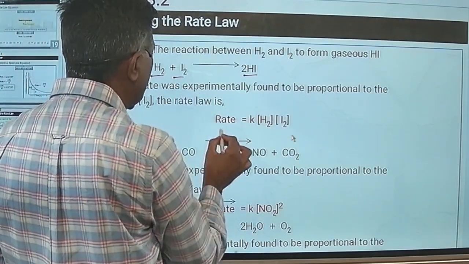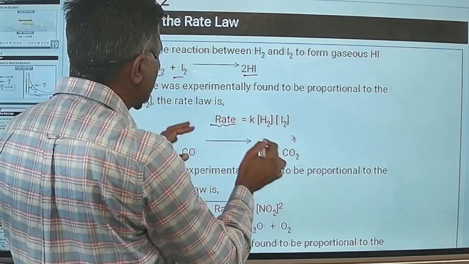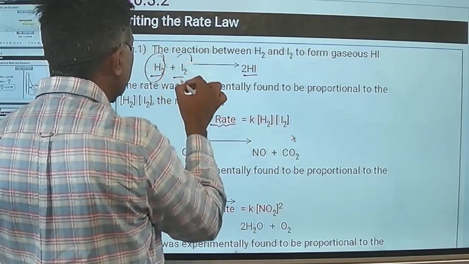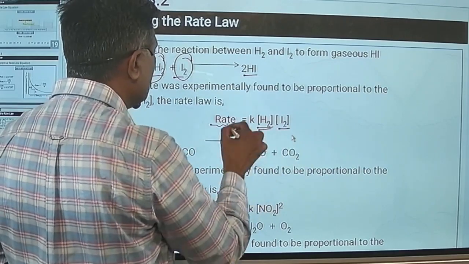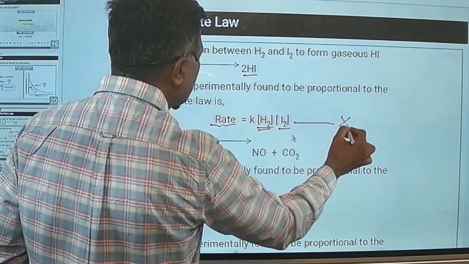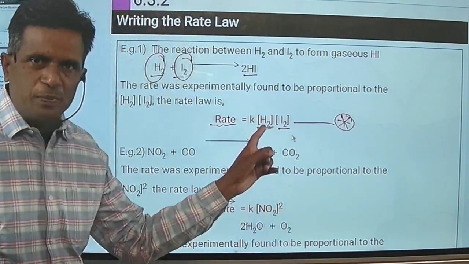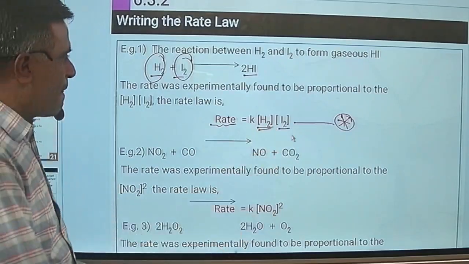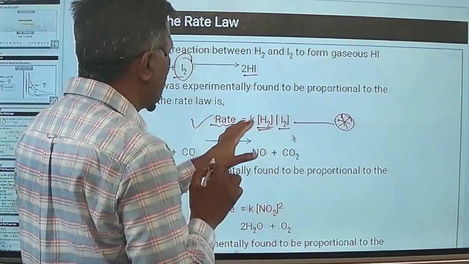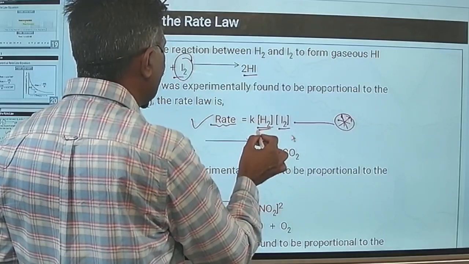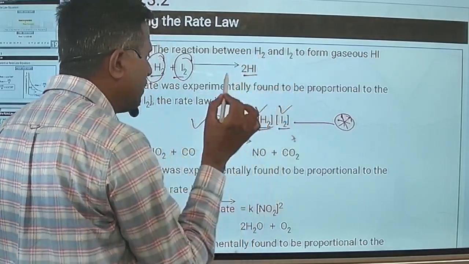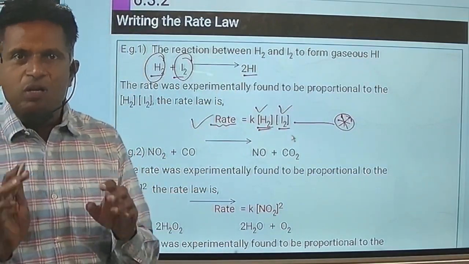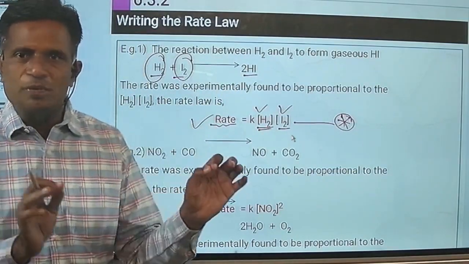On the left hand side your rate, and on the right hand side you have the concentrations of reactants. So here concentrations of reactants H2 and I2 both are involved. This expression is the true rate law. This expression gives you information that rate of reaction depends upon concentration of H2 as well as concentration of I2. That means rate depends upon both the concentrations of reactants.